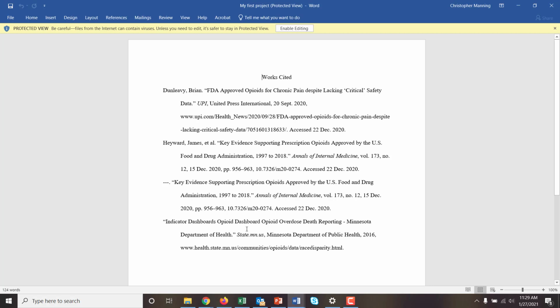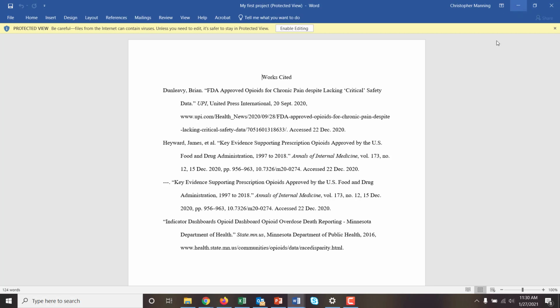So you can see it's double spaced, with hanging indents. So that hanging indent means the first line is right up against the left margin, but all the remaining lines are actually tabbed in 5 spaces. I like using MyBib because it does all of that formatting for me instead of me having to do it myself. And so I think for you guys, this is just a huge time saver.